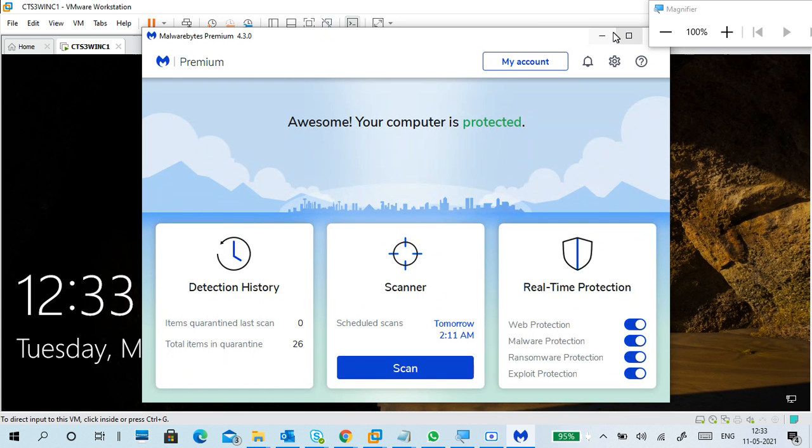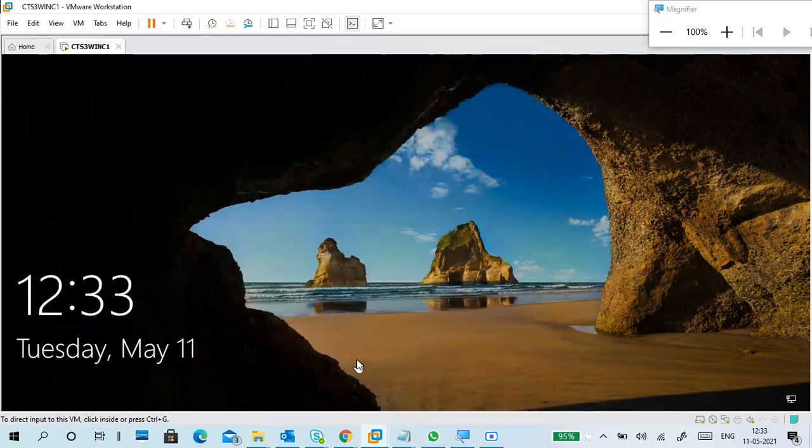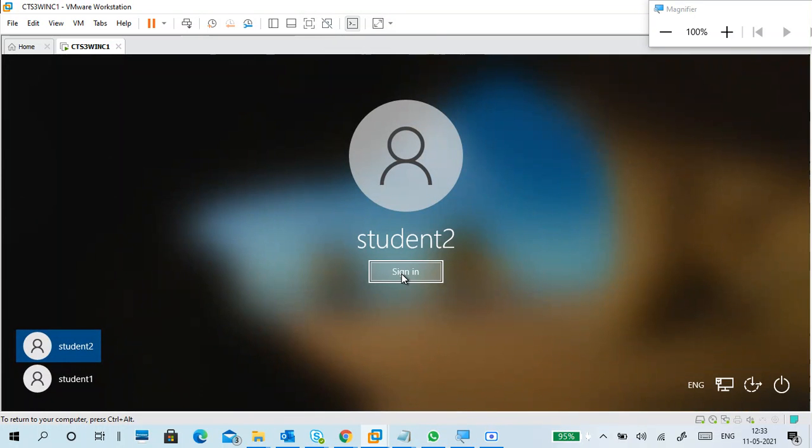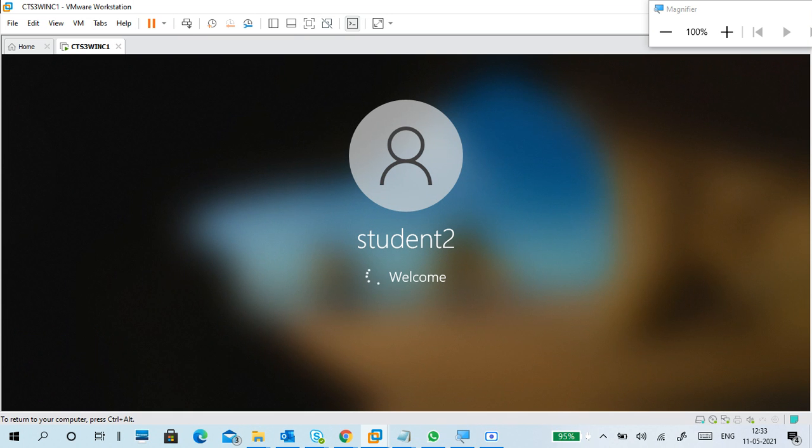Everything is clean. So same user only, login student 2 only. At the time of sign in and sign out, generally it removes all the cached files. But last time with this same Windows operating system, it was not clean.